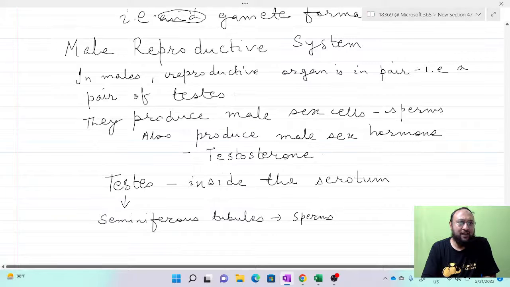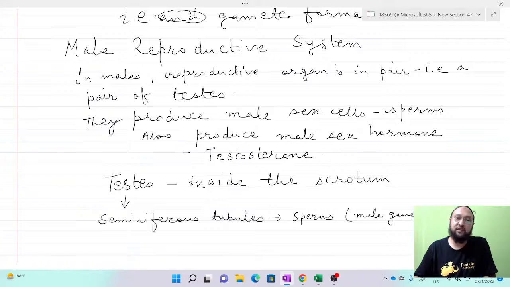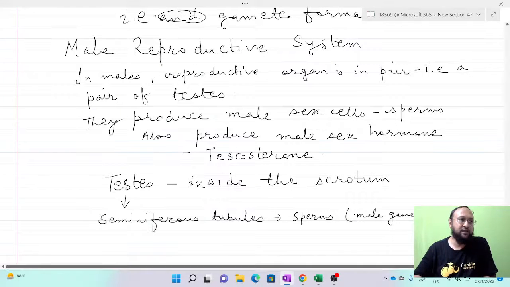So you can say these seminiferous tubules are actually the structural and functional unit of the testis, and they produce the sperms, or you can say the male sex cells, or male gametes. The sperms are the male gamete. This is about the seminiferous tubules, the structural and functional unit present within the testis that produces the sperm cells or sex cells.